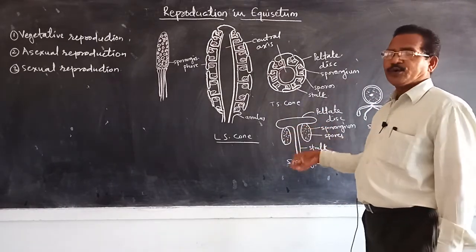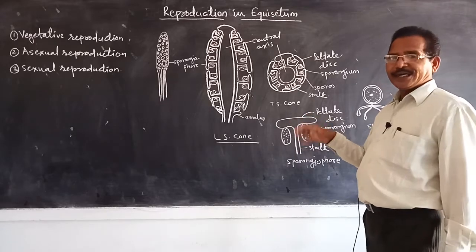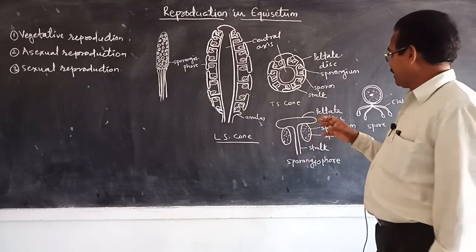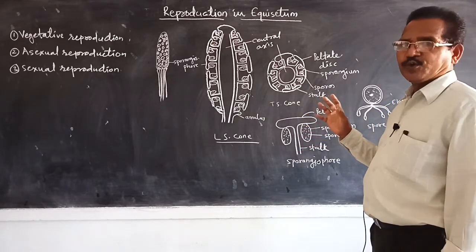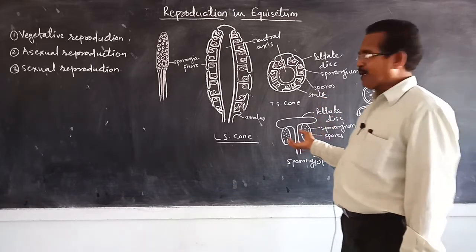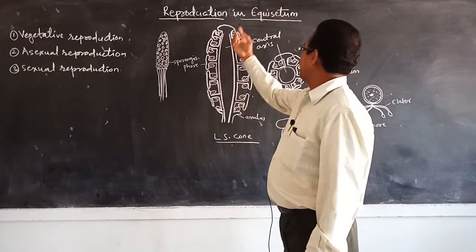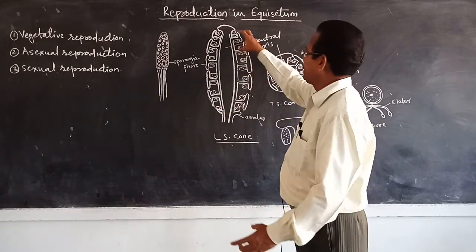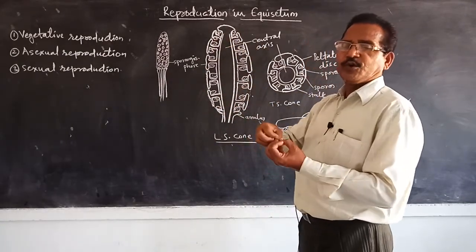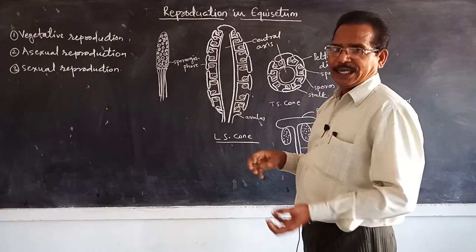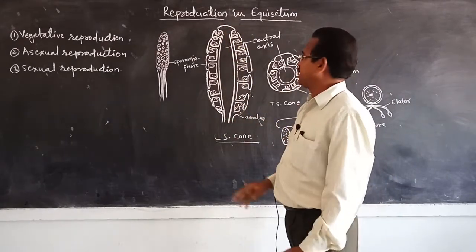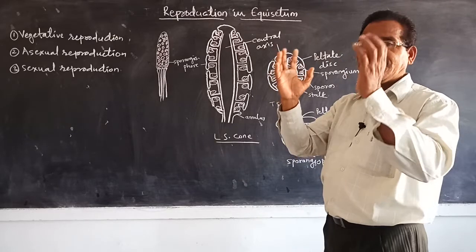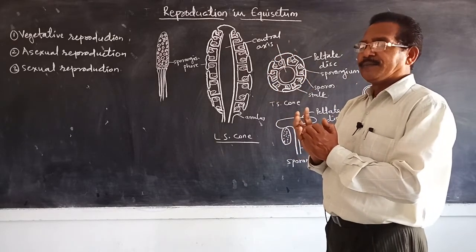The wall of the sporangium is two layered, and after maturity of the spores inside the sporangia, the central axis elongates. That's why the peltate discs or sporangiophores get separated from one another due to the growth of the central axis, as they were arranged in a compact manner.